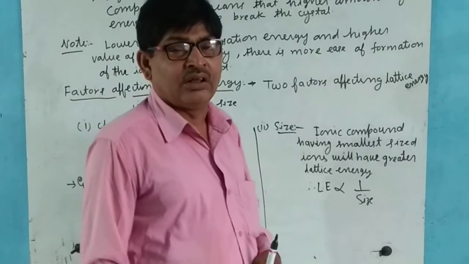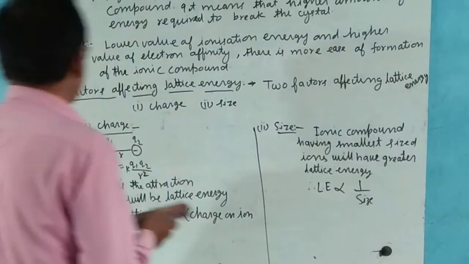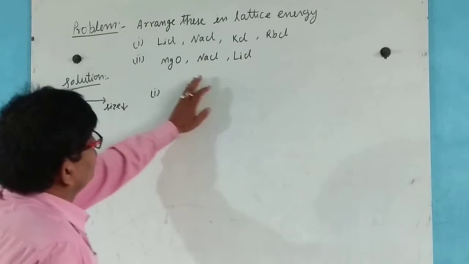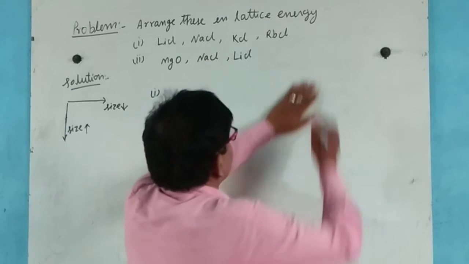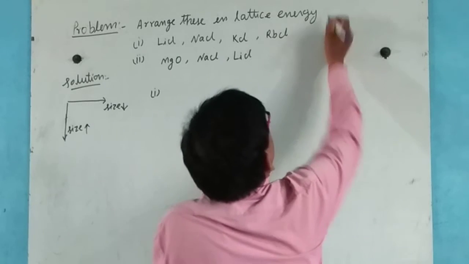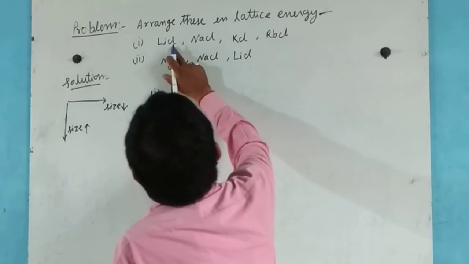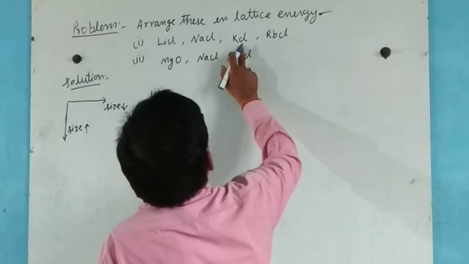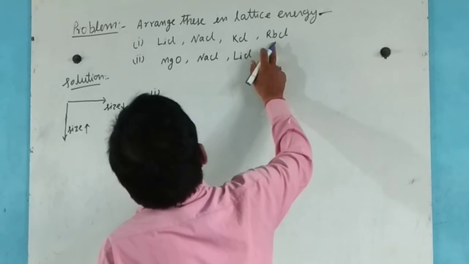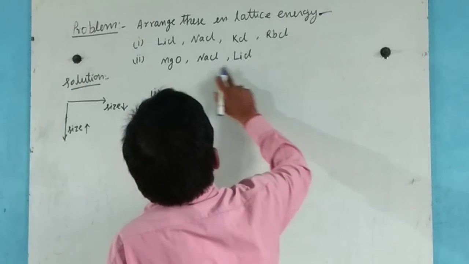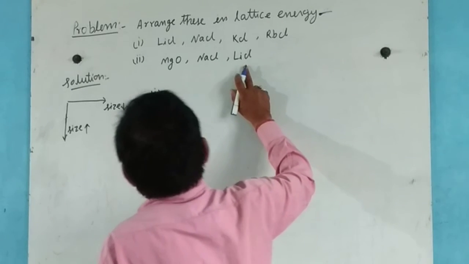Now we see some problems. Problem: first, arrange these in order of lattice energy. Lithium chloride, sodium chloride, potassium chloride, and rubidium chloride. Second, magnesium oxide, sodium chloride, and lithium chloride.